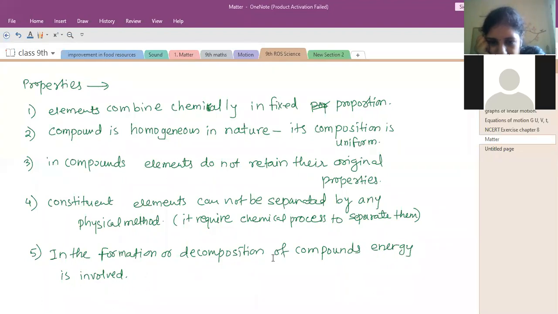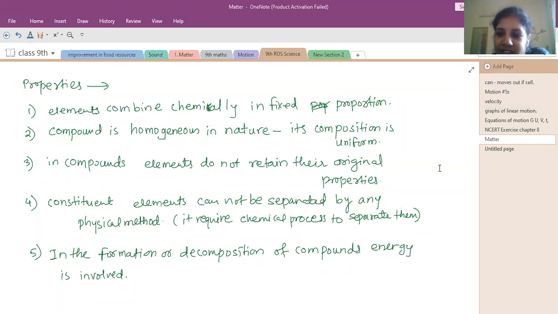Nidhi. Ma'am, I have a doubt. Wait. Prithvi. Fruit salad. Fruit salad is a mixture of only fruits. Okay. Sahil. The mixture is ethanol in water, ma'am. Ethanol in water. Okay.